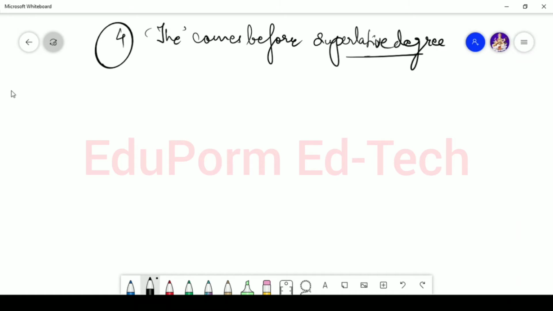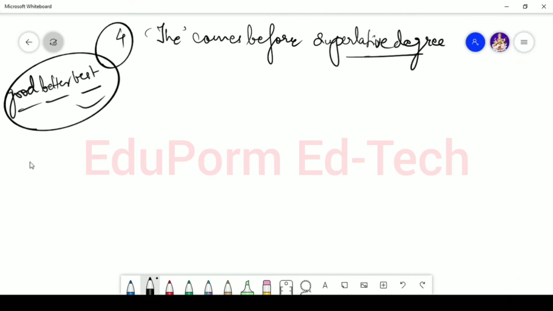For example, good, better, best. Always remember these are the three degrees of comparison. Good is the positive degree, better is the comparative degree, and best is the superlative degree. So if a sentence has a superlative degree, in that case the comes before the superlative degree.